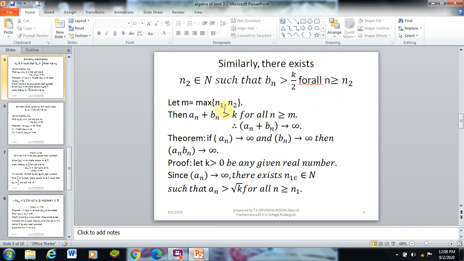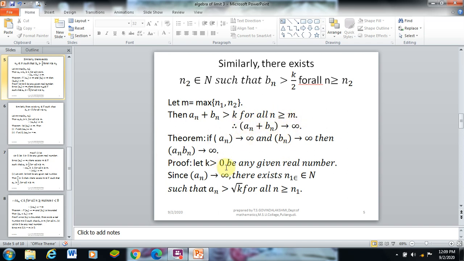Let m equal the maximum of n1, n2. Then an plus bn is greater than k by 2 plus k by 2, which is k, for all n greater than or equal to m. Therefore the divergence condition is satisfied, so the sequence an plus bn diverges to infinity.